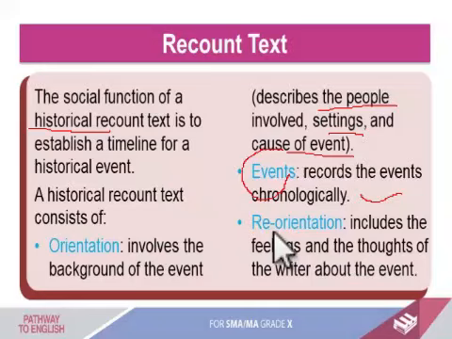Next, reorientation includes the feelings and the thoughts of the writer about the event. So reorientation is like you give a comment about the story, or a conclusion, or a feeling about the story. Maybe you can say I like the story because, and something like that. Okay, so this is the structure.